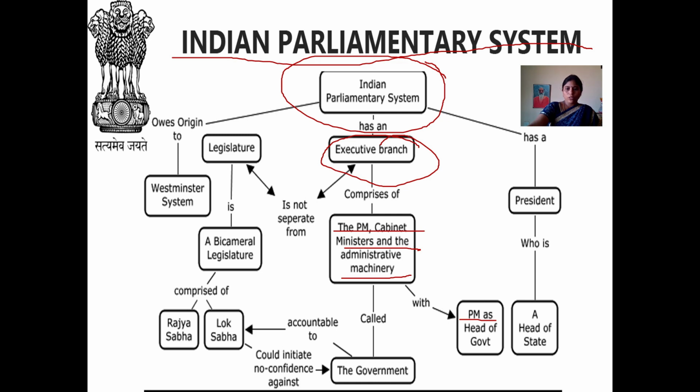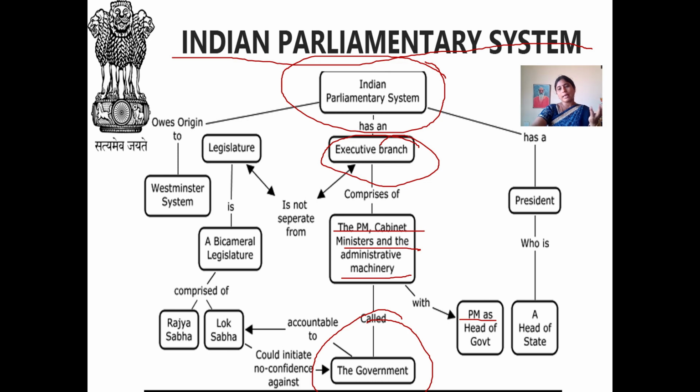Along with the president, our Lok Sabha and Rajya Sabha members we call the Indian parliamentary system. The executive branch comprises the PM, cabinet ministers and the administrative machinery, which we call the government. This government is accountable to Lok Sabha, which could initiate a no-confidence motion against the government.